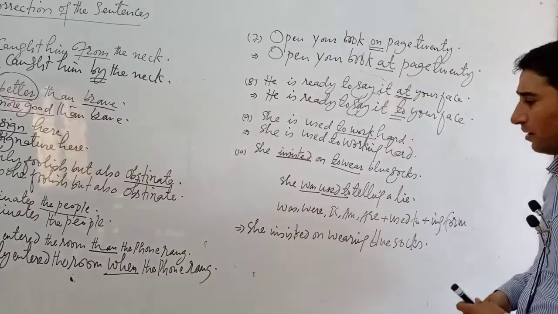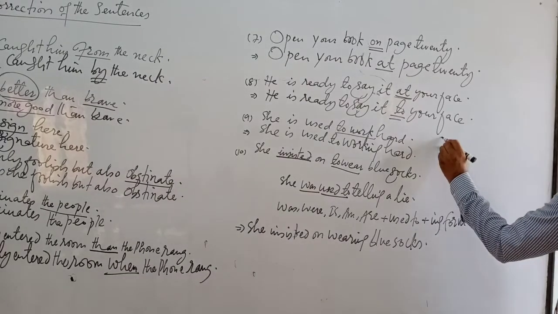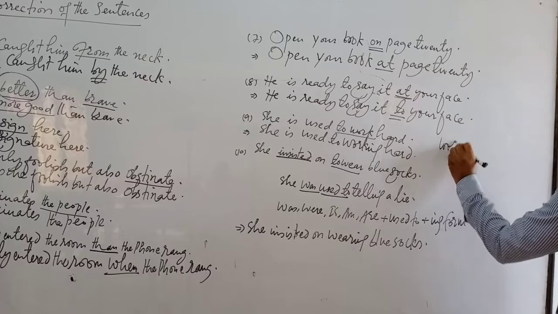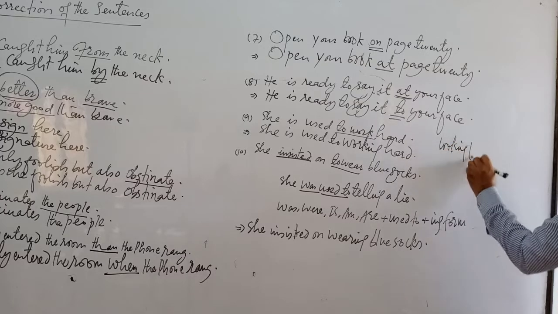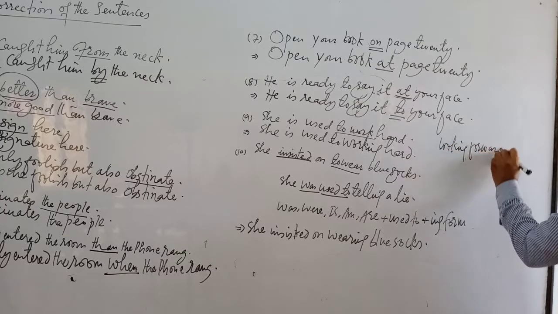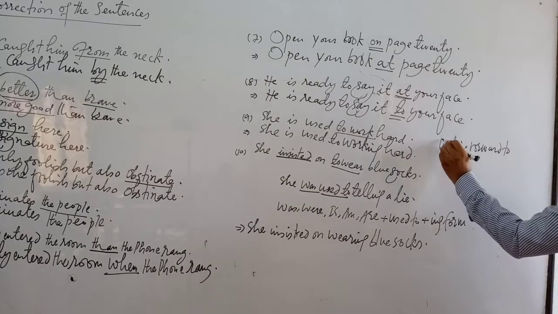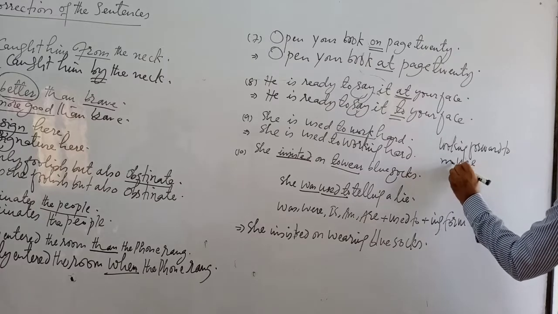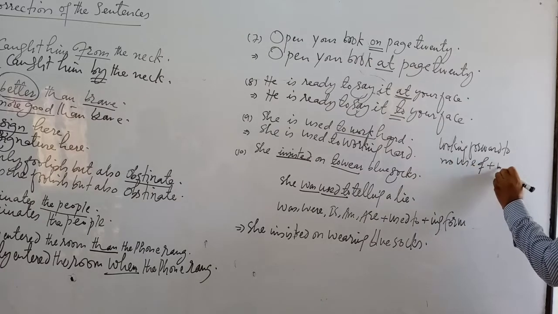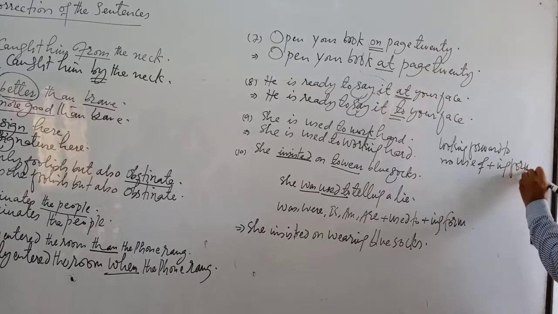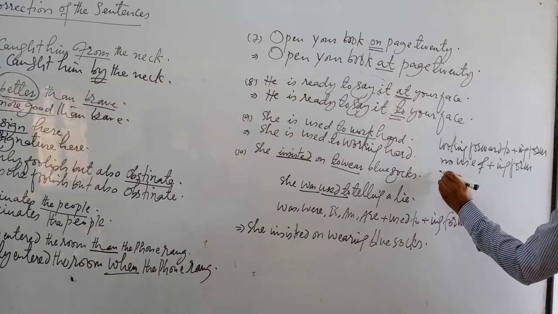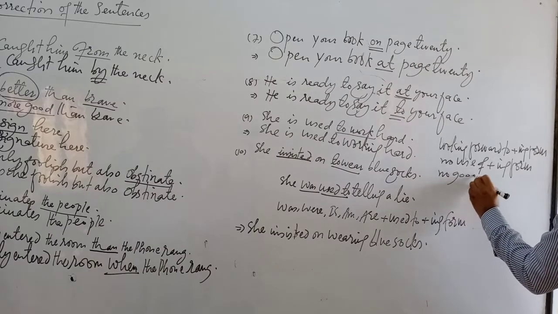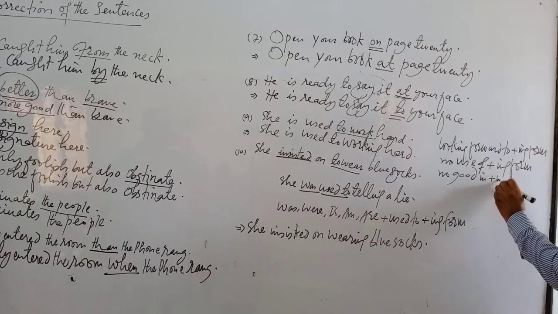Note number 1, looking forward to plus ing form. No use of ing form. No good in plus ing form.